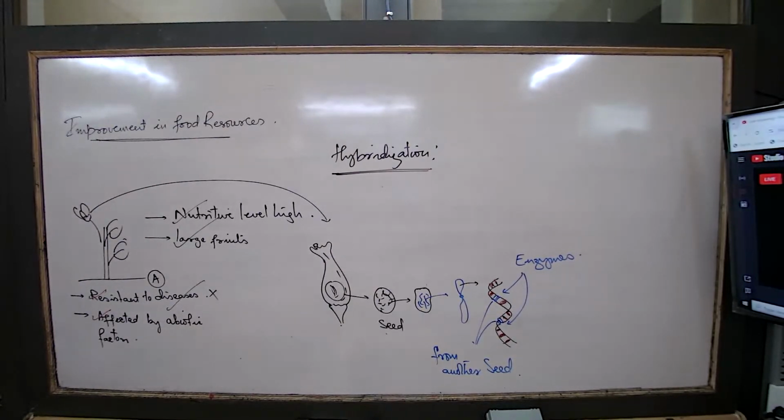Number two, genetic modification. Hybridization can be carried out by farmers and plant breeders.